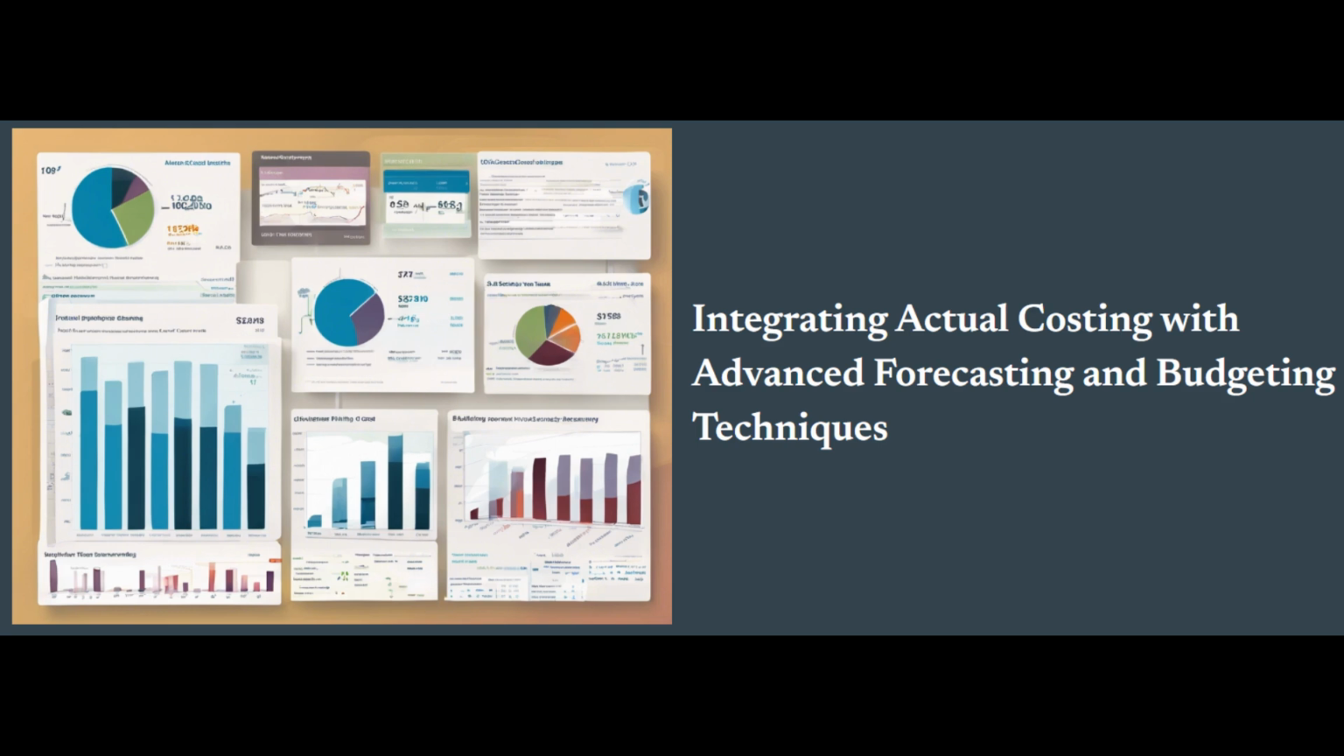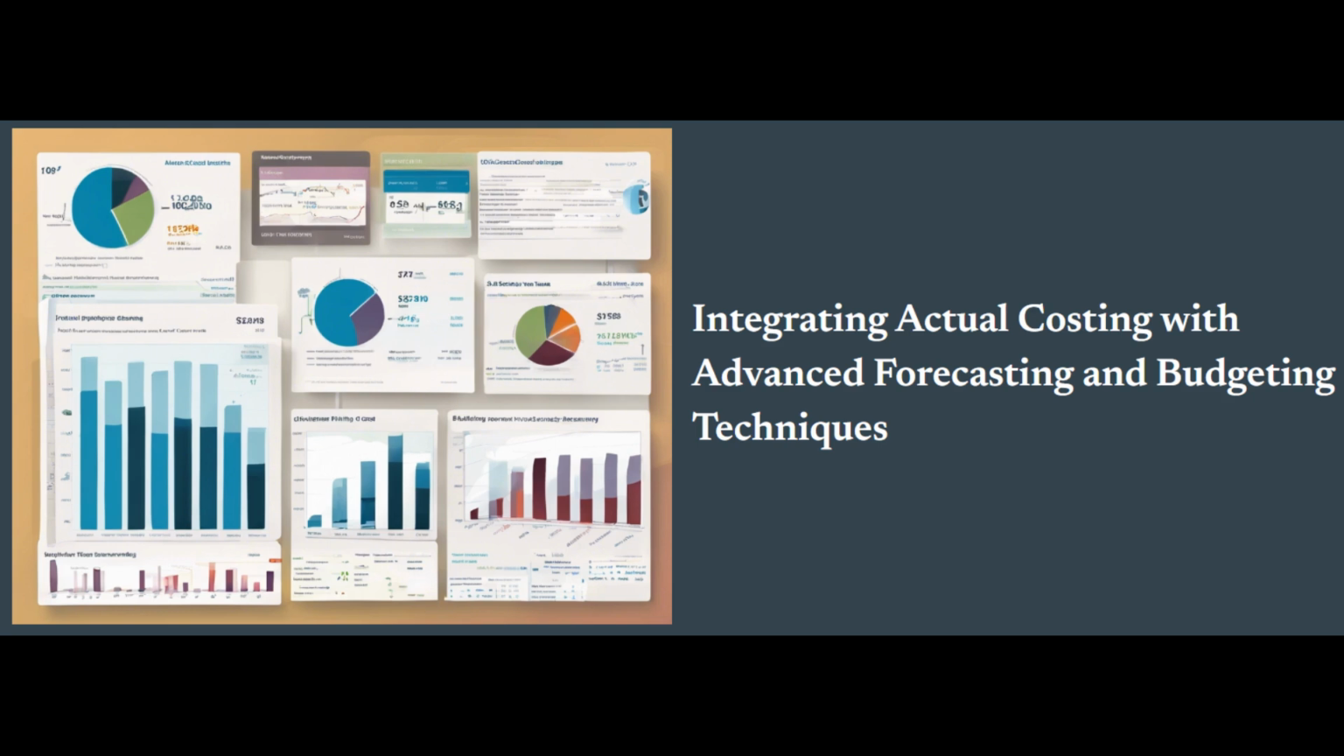The limitations of traditional budgeting and forecasting. Traditional budgeting and forecasting approaches, which often rely on standard or historical cost data, can fall short in providing the necessary insights to navigate the complexities of today's business environment. Standard costs, based on predetermined estimates or past performance, may not adequately reflect the true, dynamic nature of an organization's costs. This mismatch between standard and actual costs can lead to several challenges.